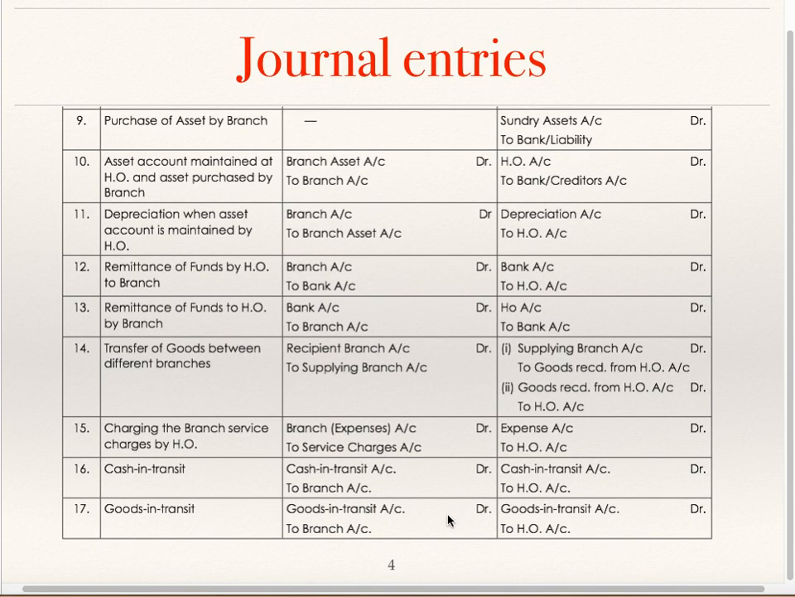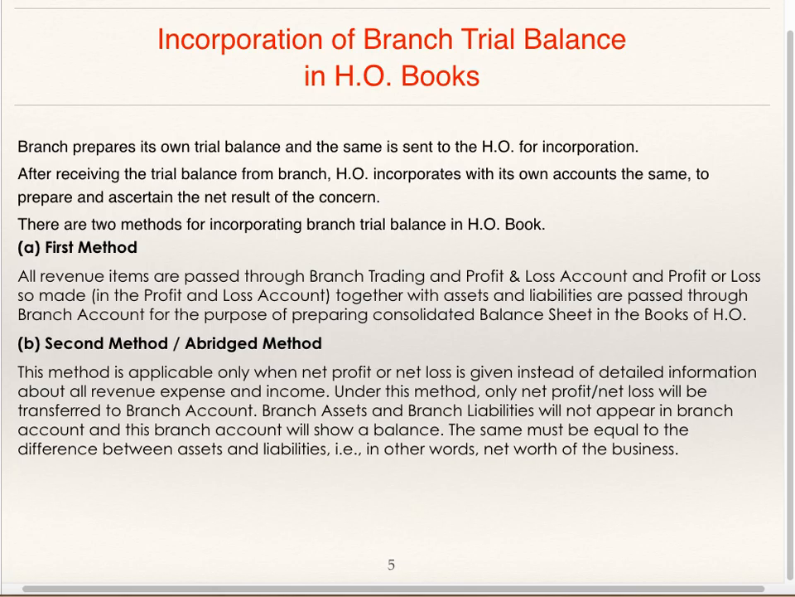So if cash or goods are in transit, this entry will be passed either in head office books or in branch books. If cash is in transit, the entry cash in transit account debit to branch or cash in transit account debit to head office will be passed either in branch books or in head office books. In both the books you are not supposed to pass the journal entry simultaneously.